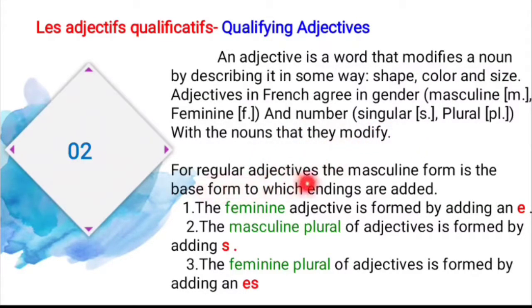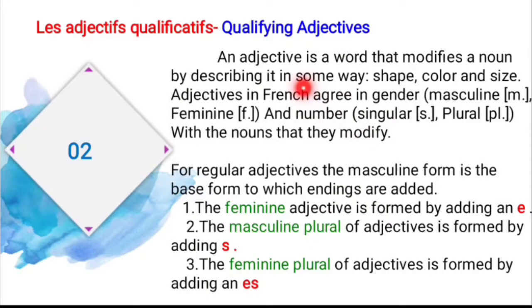And next, the formation for the adjectives. For the regular adjective, the masculine form is the base form to which endings are added. So this is the first one, masculine form. And second one, the feminine adjective is formed by adding an e letter. And the masculine plural of adjective is formed by adding s. And for the feminine plural you have to add es. See, the feminine plural of adjective is formed by adding es only. So this is all about the adjectif qualificatif, that is qualifying adjective.